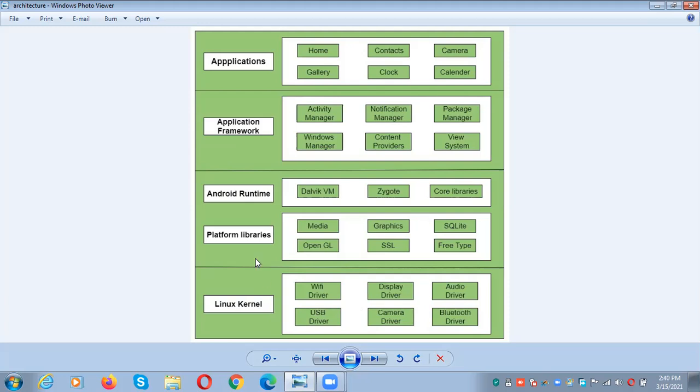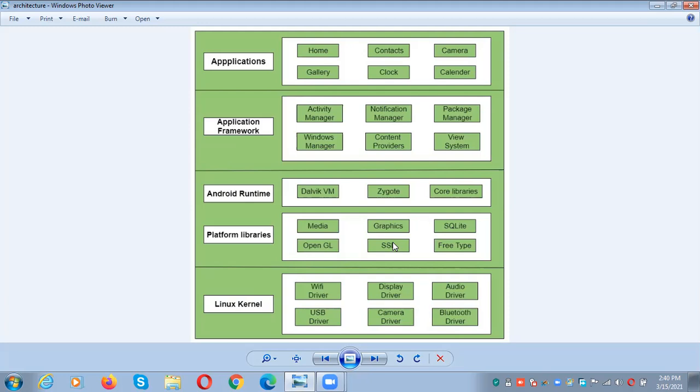Next, coming to the platform libraries or native libraries and Android runtime. On top of the Linux kernel, the platform libraries or native libraries are available. Media, graphics, SQLite, OpenGL, SSL, FreeType, all these are the native libraries.